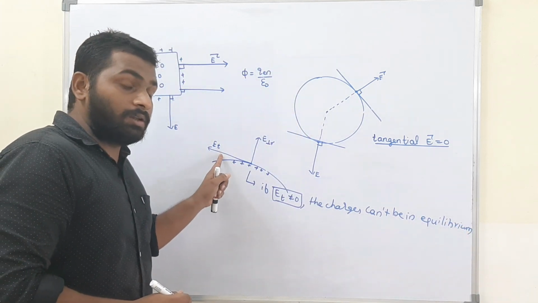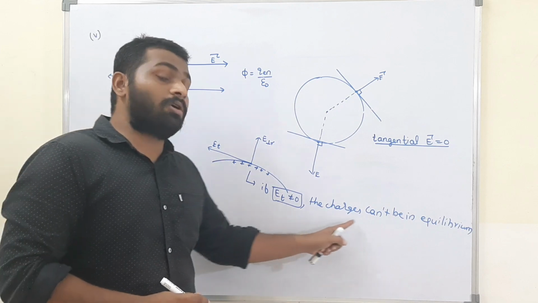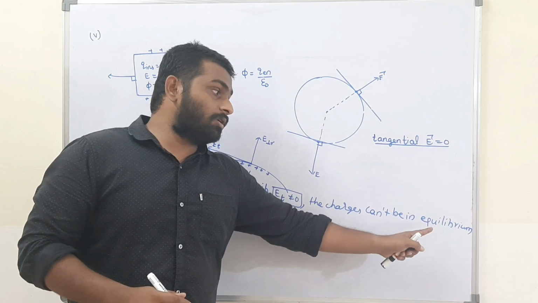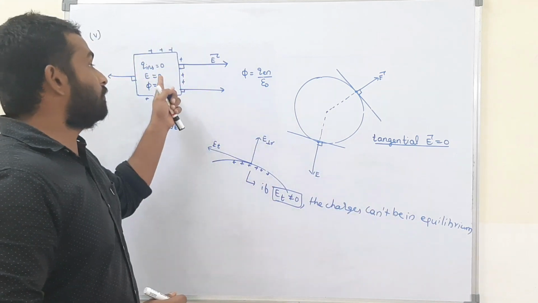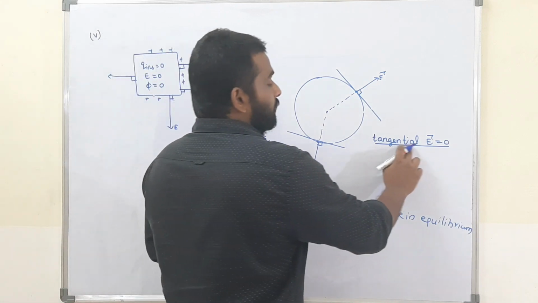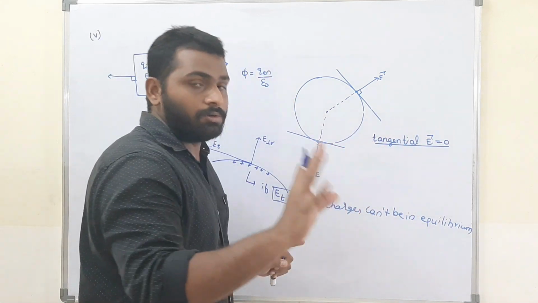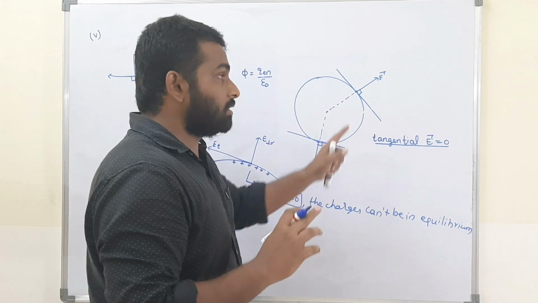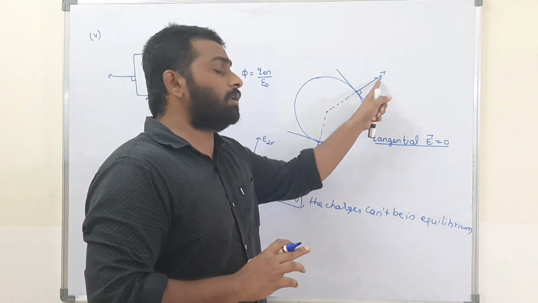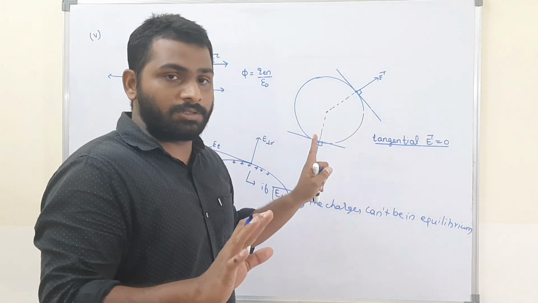Whenever the tangential electric field is not 0, the charges can't be in equilibrium. Once they are not in equilibrium, the net electric field inside won't be 0. For simplicity, what we are studying is that the tangential electric field is always equal to 0. The electric field direction is always perpendicular to the surface, whatever be the surface. And this point is clear.